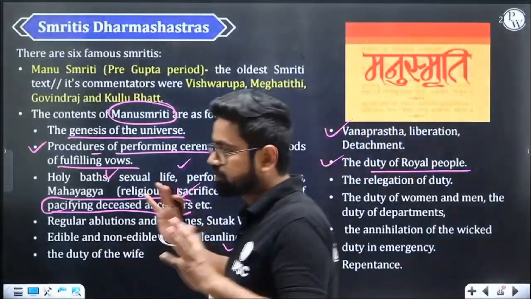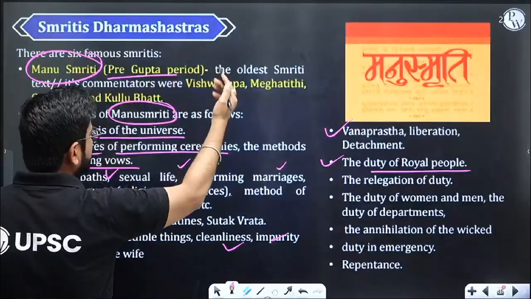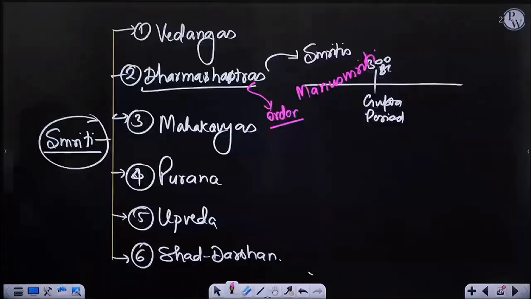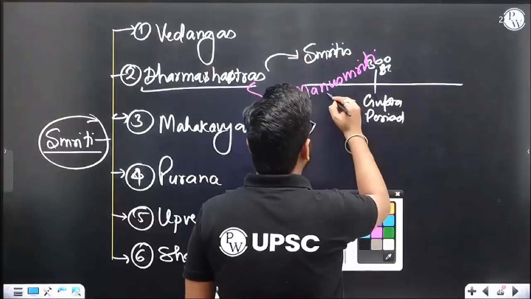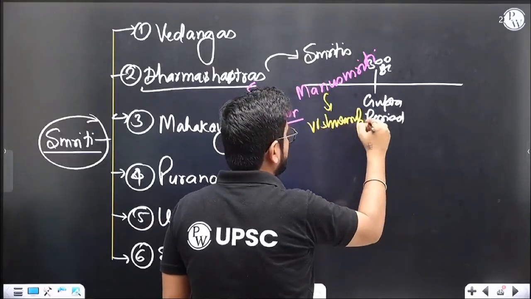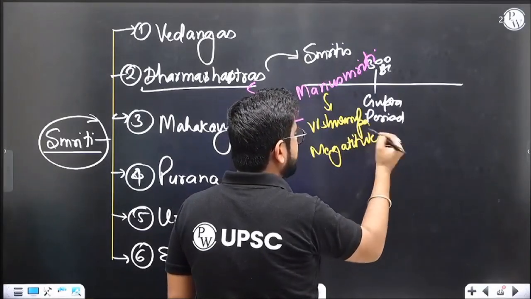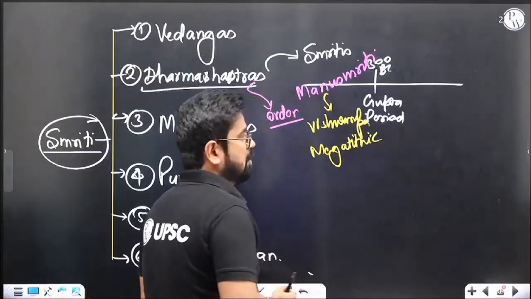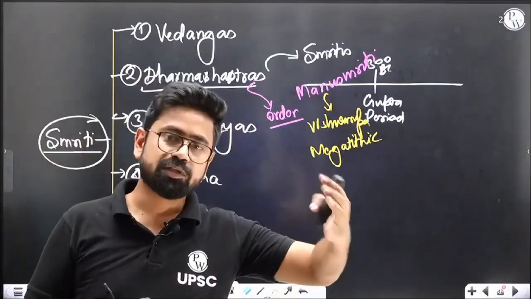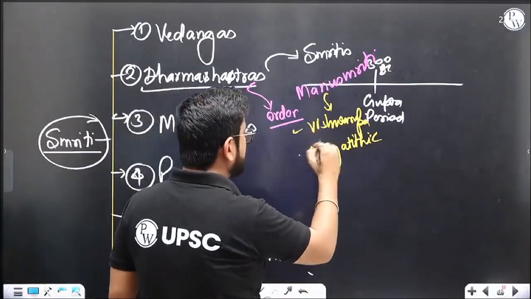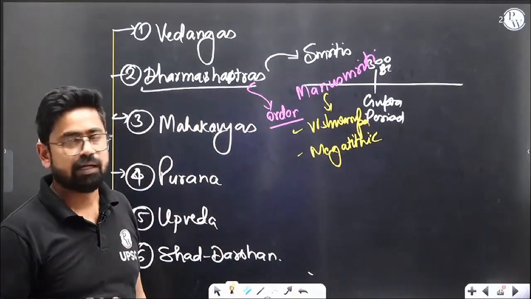So Manusmriti is the most famous one, from the pre-Gupta period. There are many commentators: Vishwarupa, Meghaditi. Now UPSC these days is asking about the philosophers, whether he's Jainism related or Buddhism related, something like that. That is the reason we need to have these names in our mind. Not to mug up, you should just be able to remember and recognize. Only recognition is good enough.